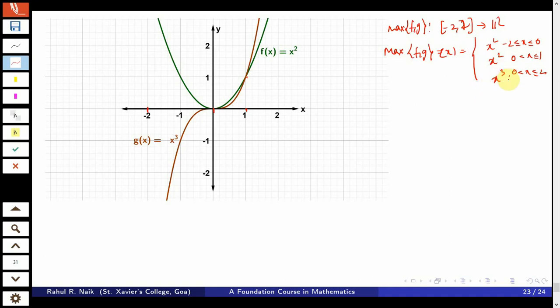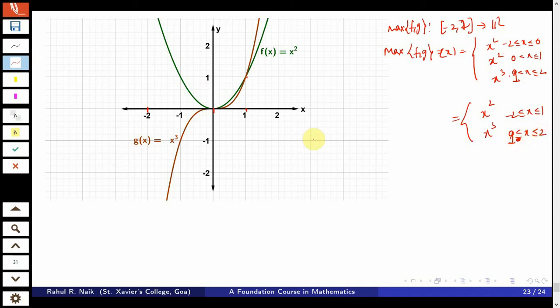Okay, since you know that this can be continued from minus 2 to 1, if you want you can make it more compact. You can write this as x square when minus 2 is less than or equal to x less than or equal to 1, because they have the same value at the common point, and this is x cube when 1 is strictly less than x. Yeah, here this should have been 1 to 2, I am sorry for this. And here, since I am considering the equality over here, there is no equality over here: 1 less than x less than or equal to 2.